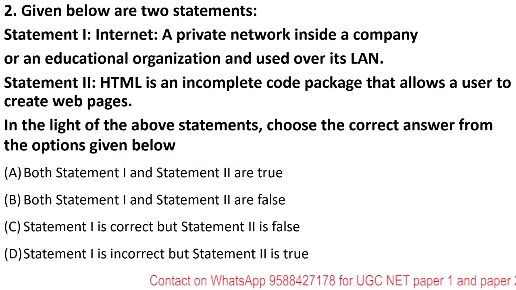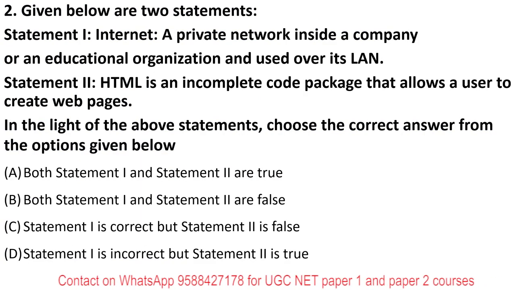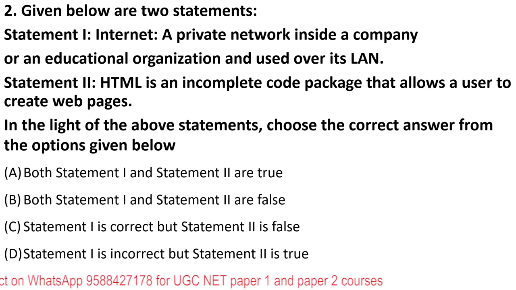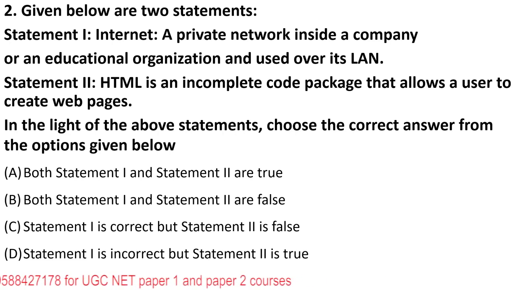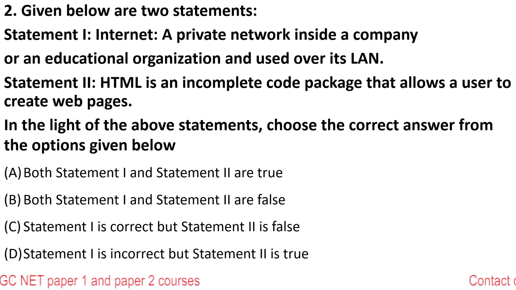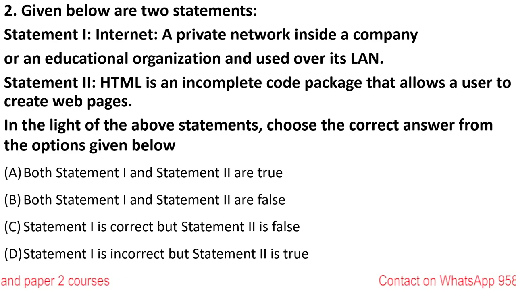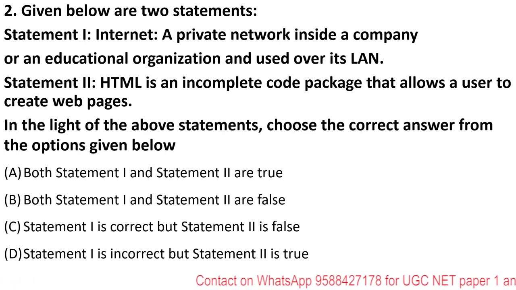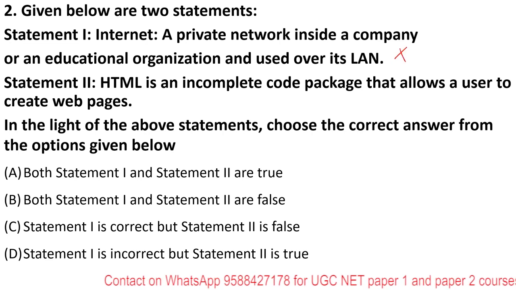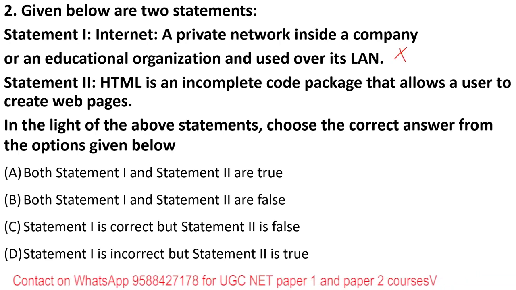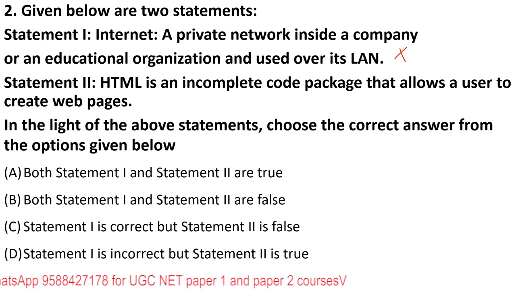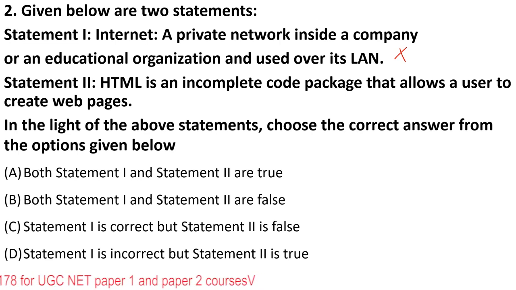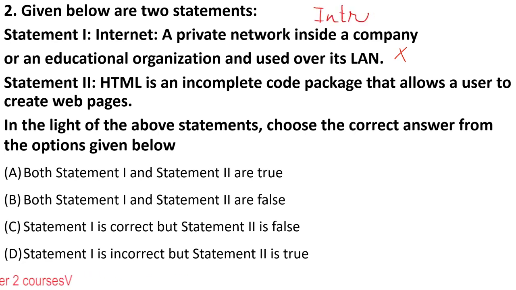Now this question is saying, given below are two statements. You have to tell if one is correct or the other is correct, or if both are true or both are false. Let's read the statement. Statement 1 is saying that internet is a private network inside a company or an educational organization. So this is absolutely wrong. We all know that internet is used all around the world. It connects computers to all the computers around the globe. So this definition is more apt for intranet. So intranet is used within an organization.